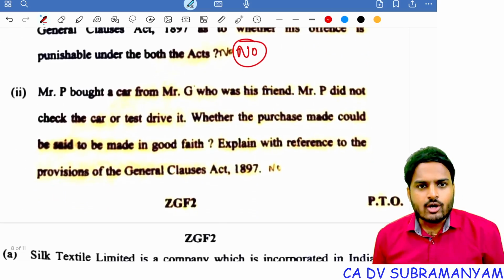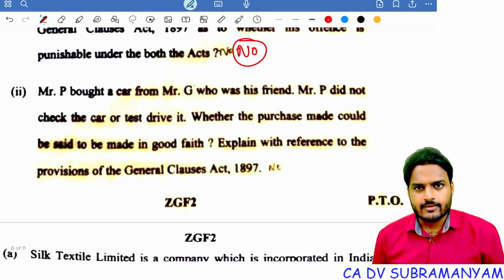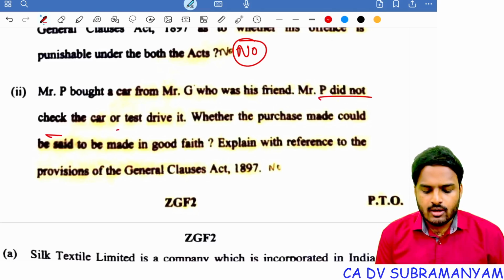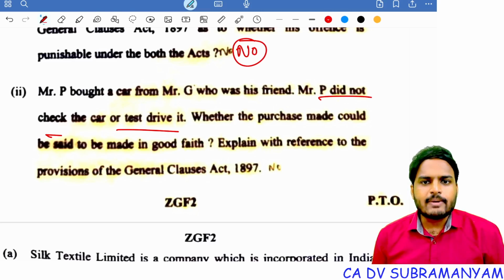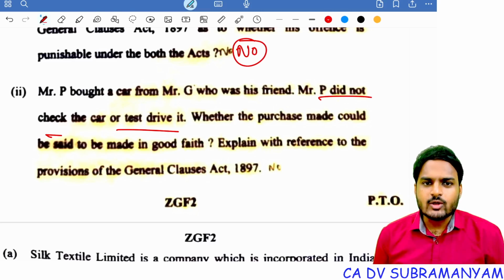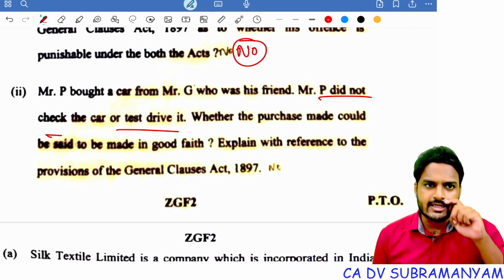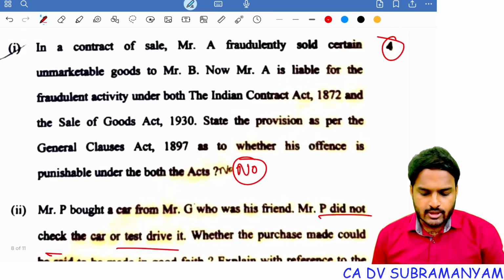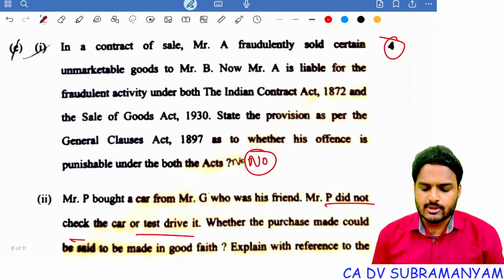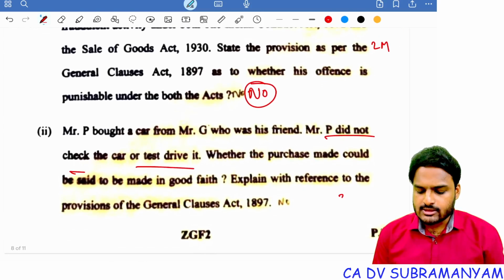Mr. P bought a car from Mr. G, who was his friend. Mr. P did not check the car or test drive it. Whether the purchase made could be said to be made in good faith? Explain with reference to the provisions of the General Clauses Act 1897. Okay, sorry, these 2 questions were asked for 4 marks. That means this is for 2 marks and this is for 2 marks.